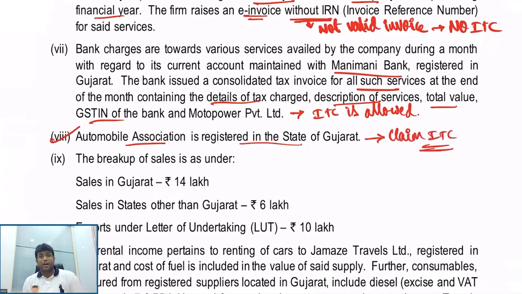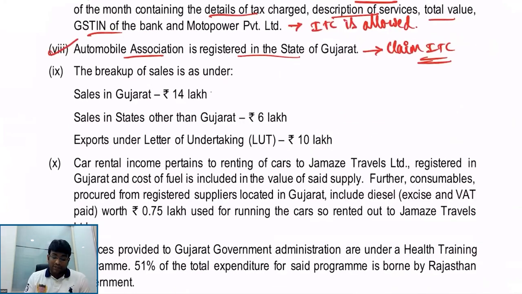ITC is not allowed only for membership of a club, health and fitness center. This is not a club as such. So definitely credit will be allowed. Breakup of sales. Gujarat 14 lakh. Other than Gujarat 6 lakhs. Export under LUT. Then no GST.